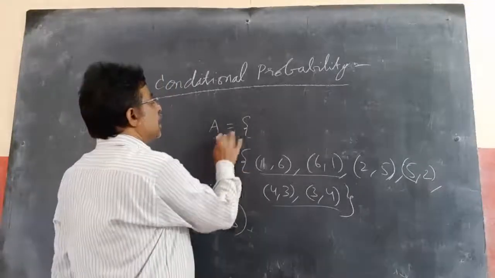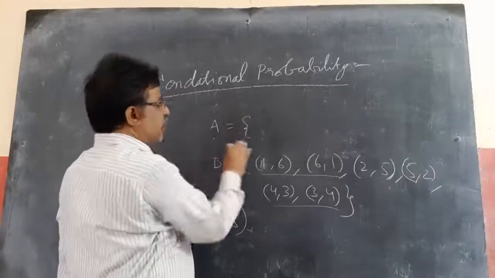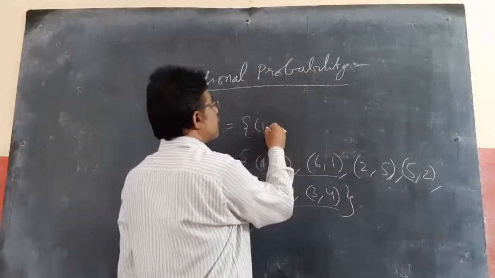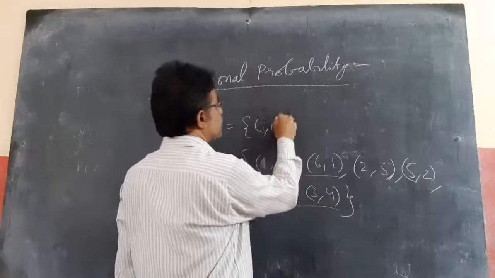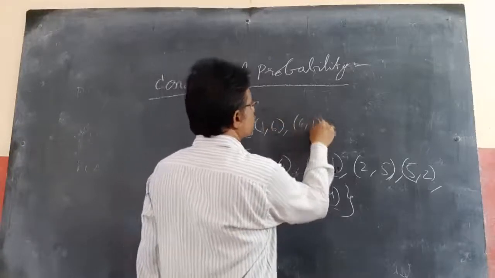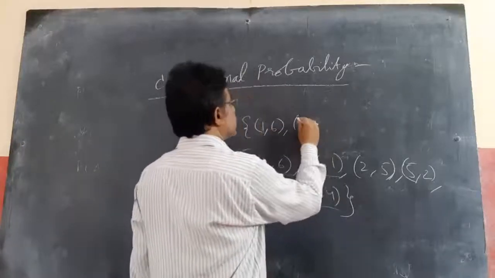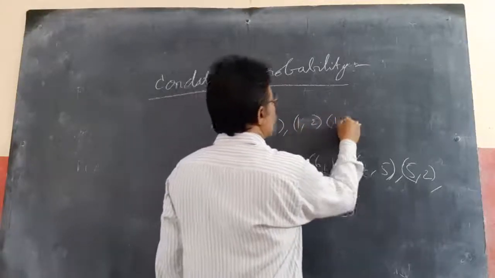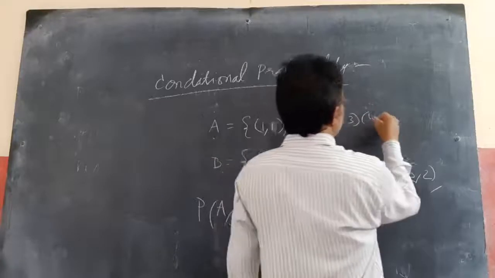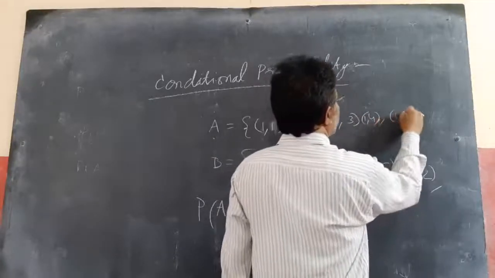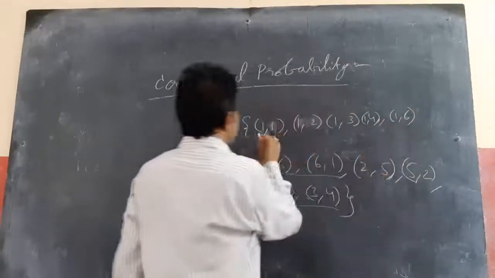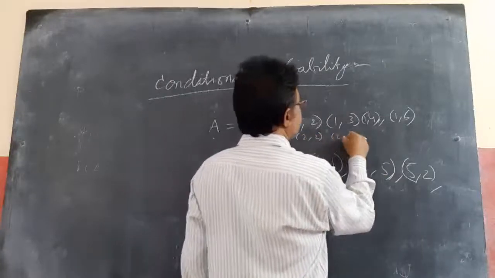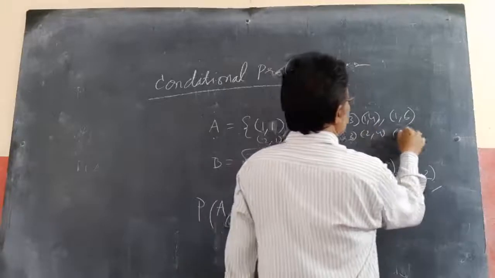If I take A as neither die shows 5, what do I get? 1, 1, 1, 2, 1, 3, 1, 4, 1, 5, but 5 should not be there. Like 2, 1, 2, 2, 2, 3, 2, 4, and 2, 6.